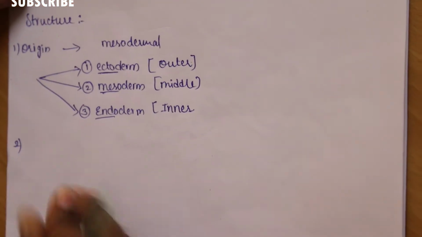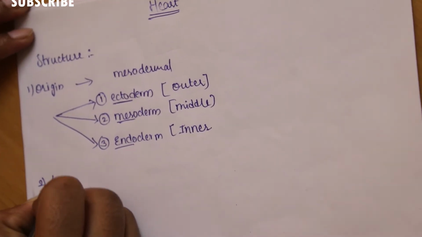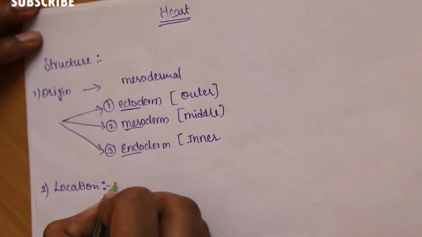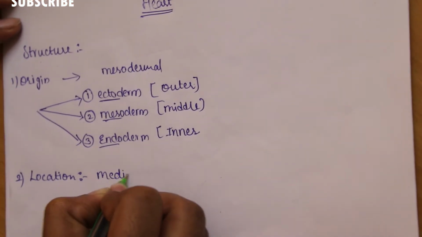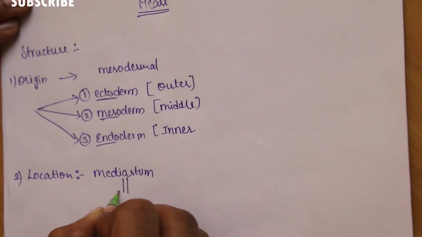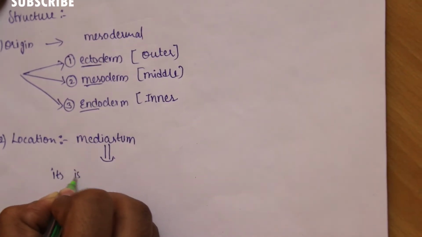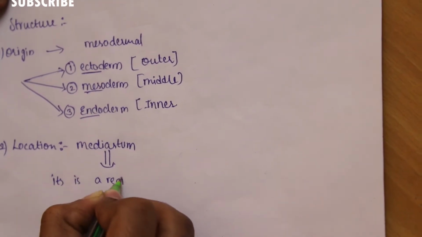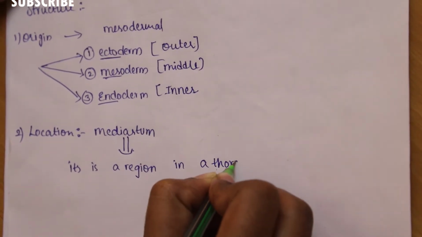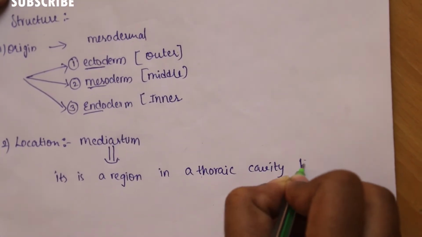Now move on to the second subheading, that is location. What is the exact location of the heart? It is mainly situated in the mediastinum. Mediastinum means the region in the thoracic cavity between the two lungs.